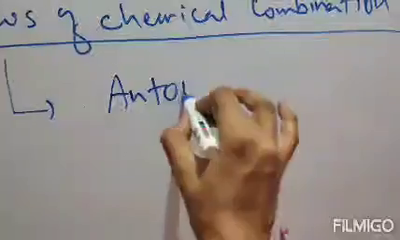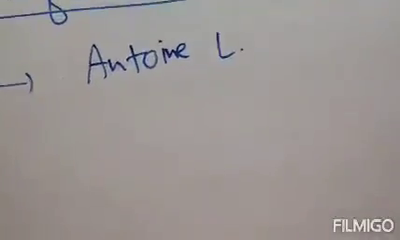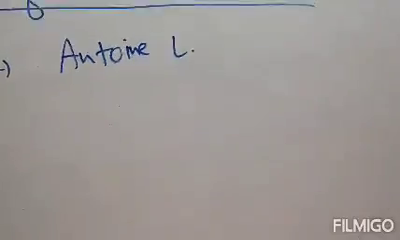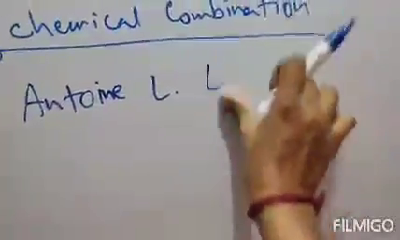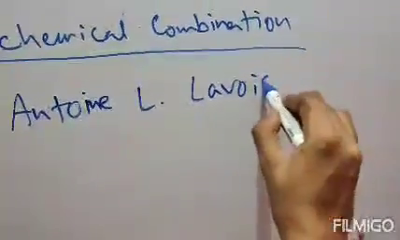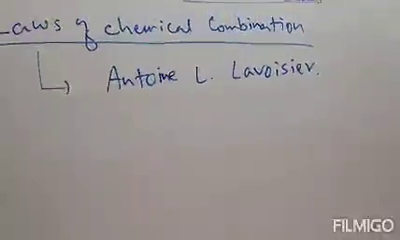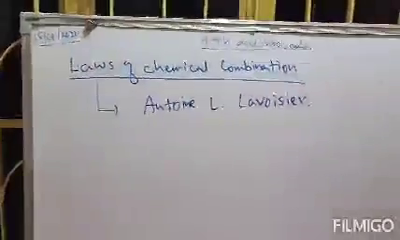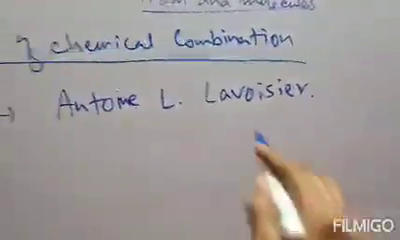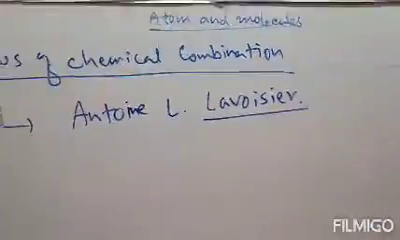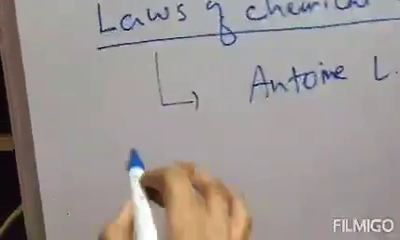You can write only Lavoisier. You don't need to write the whole name if you cannot remember it properly. He is a famous scientist, and he proposed these two laws under the laws of chemical combination. If you cannot recall the full name, just write scientist Lavoisier. That is sufficient.